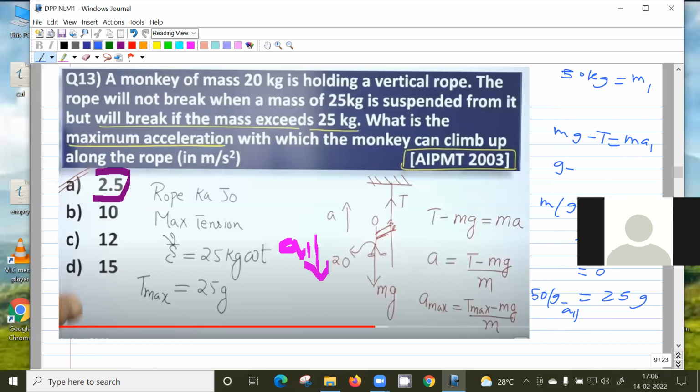The monkey is climbing up or down, sir? Down, down. If it is climbing up, it will break because it's 50 kg.